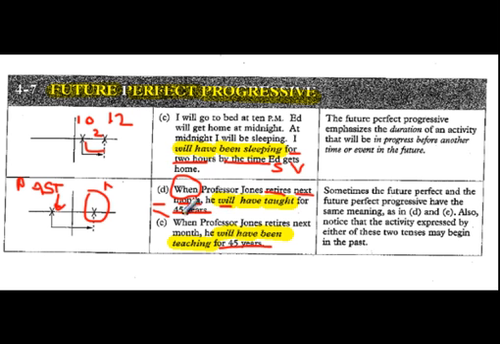But the 45 years doesn't just happen in the future. That's why we had to go back here. The 45 years is connecting the past to the present. That's the perfect. And then it even goes beyond the present and into the future, which is next month. This is the same as when Professor Jones retires, simple present, but with the meaning of future with the words next month.